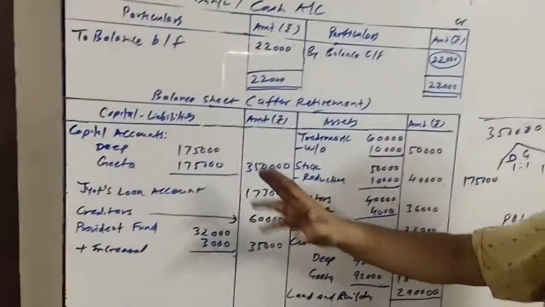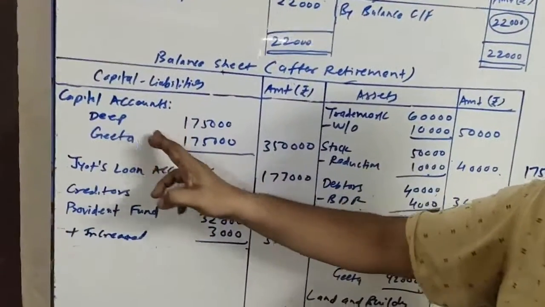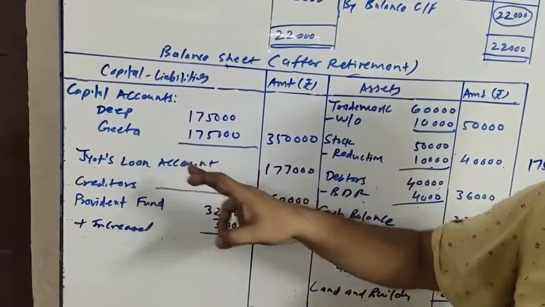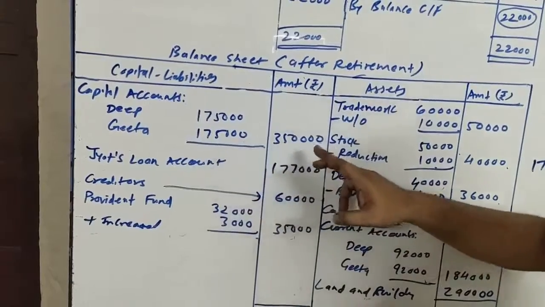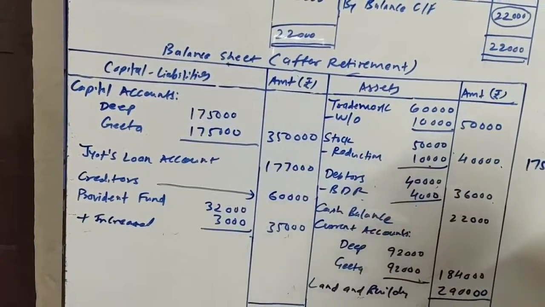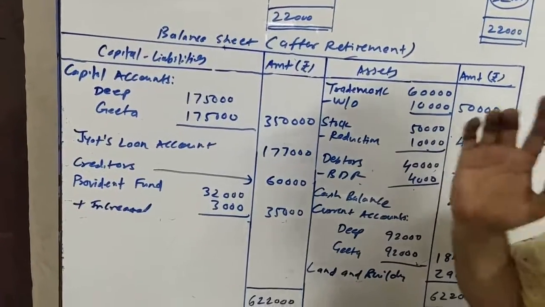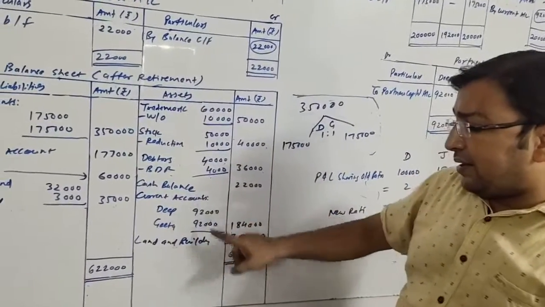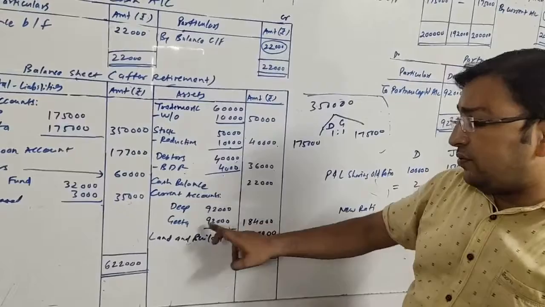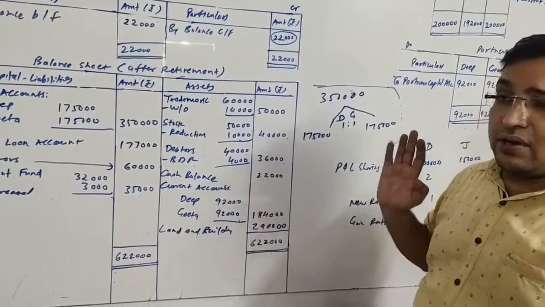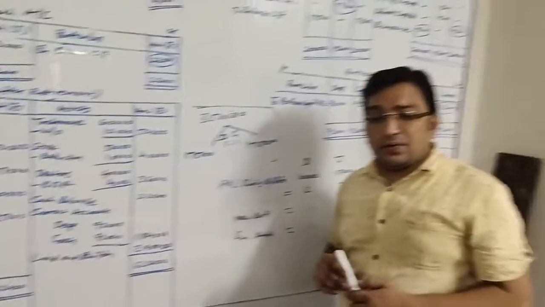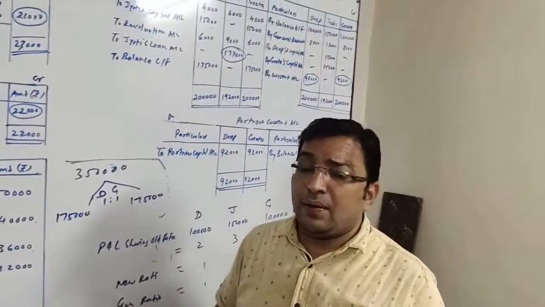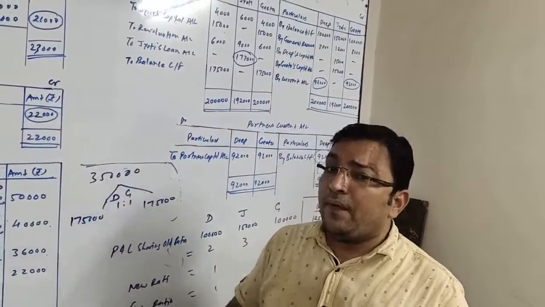First of all, we will write capital at the liability side. Capital account Deep 1,75,000, Geeta 1,75,000, and total 3,50,000. Current accounts are having a debit balance, so they will be written at the asset side. Current account Deep 92,000, Geeta 92,000, outer column 1,84,000. So we have finished everything here. We will be making the total of the balance sheet.